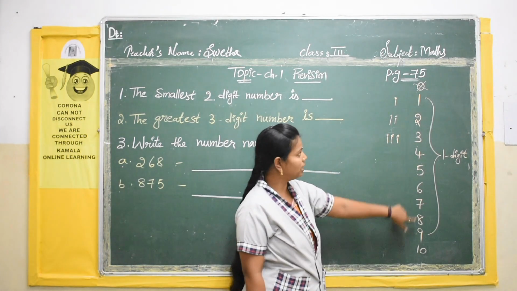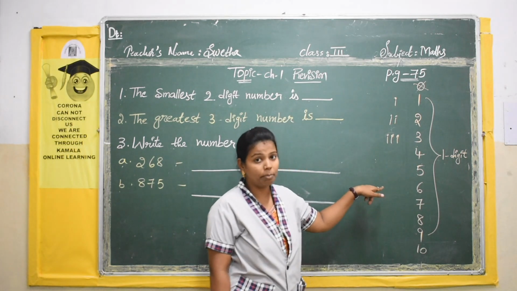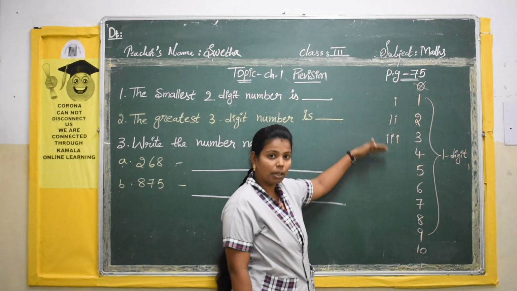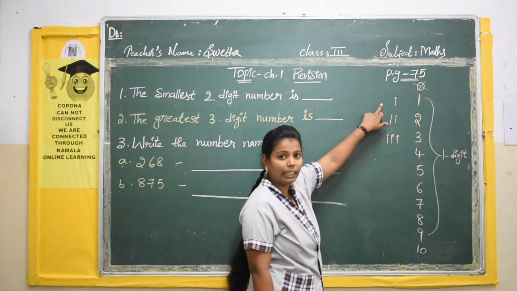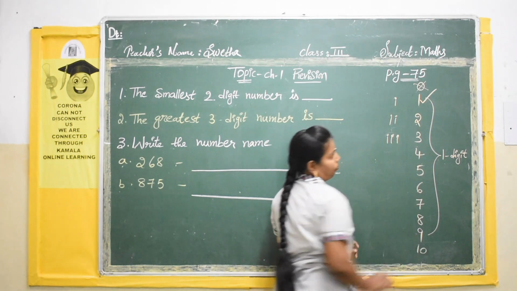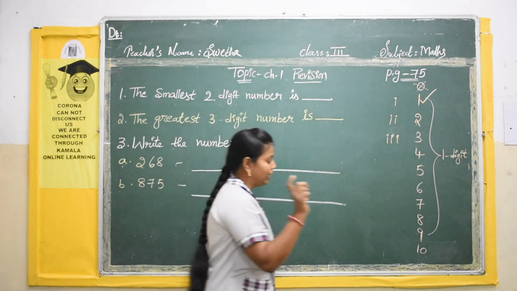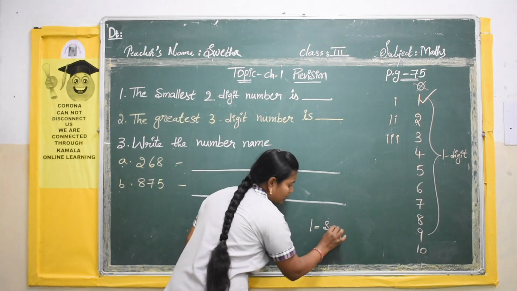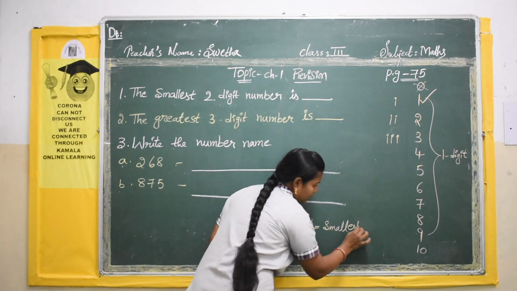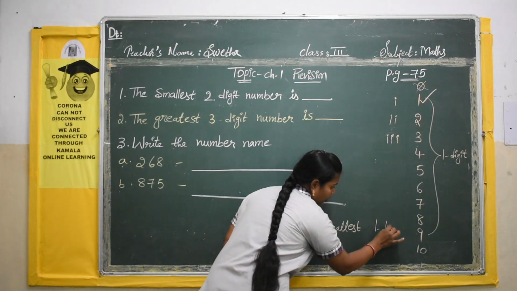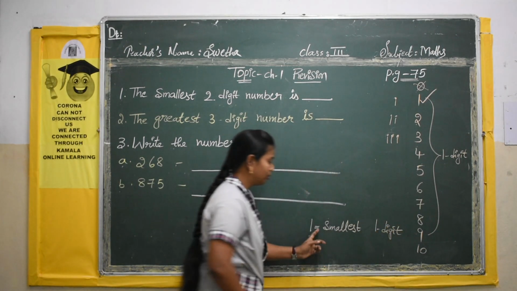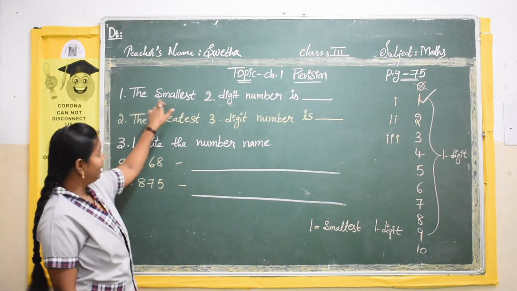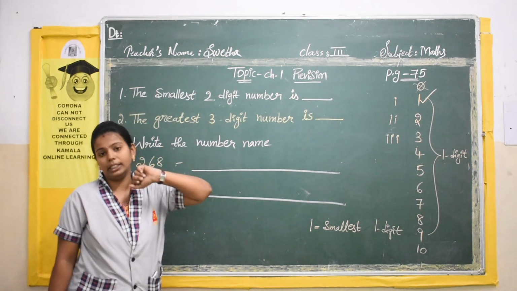From the numbers 1 to 9, what is the smallest one? Which number is the smallest? See 1, 2, 3. As the number goes, the number is increasing. So the smallest number will be 1. So 1 is the smallest one-digit number. The smallest one digit is 1. Here they are asking for the smallest two-digit number.